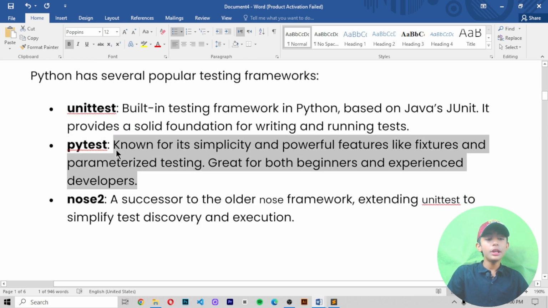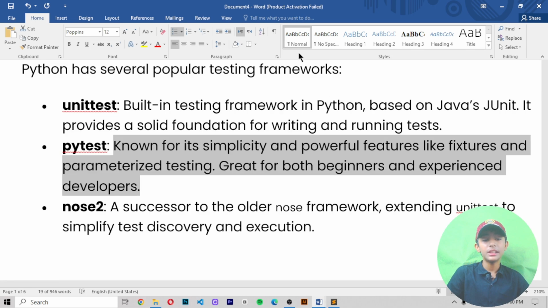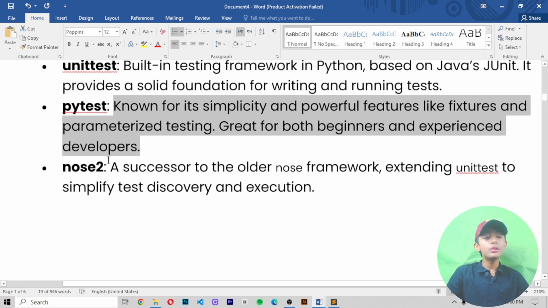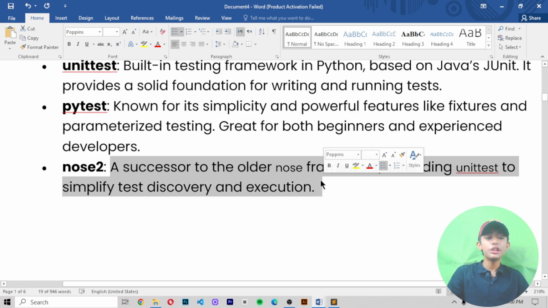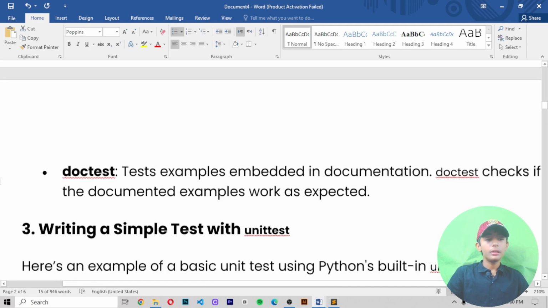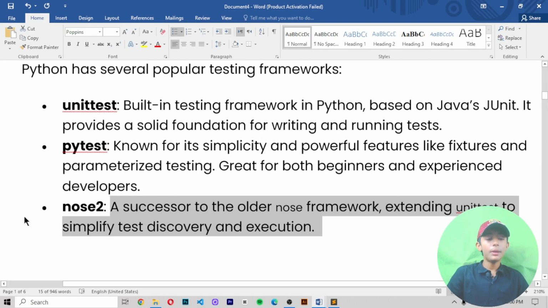PyTest is known for its simplicity and powerful features like fixtures and parameterized testing, great for both beginners and experienced developers. Number 3 is Nose2, a successor to the older Nose framework, extending unittest to simplify test discovery and execution.